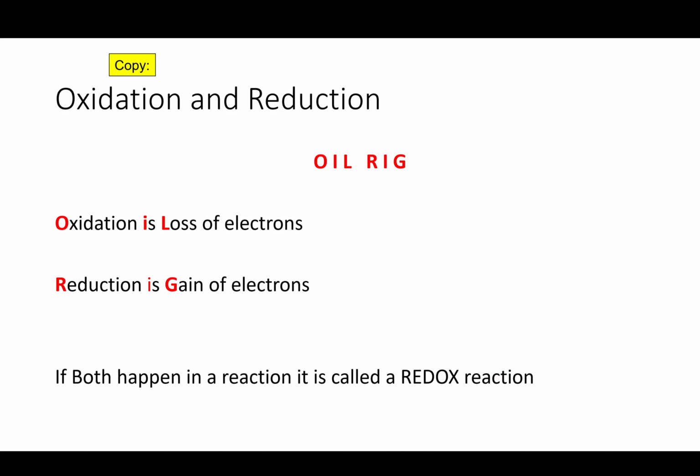So just a little recap then, okay? A lot of these reactions are redox reactions. We have both oxidation and reduction happening at the same time. And oxidation is loss of electrons and reduction is gain of electrons.